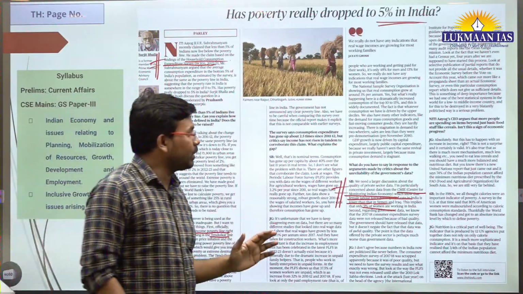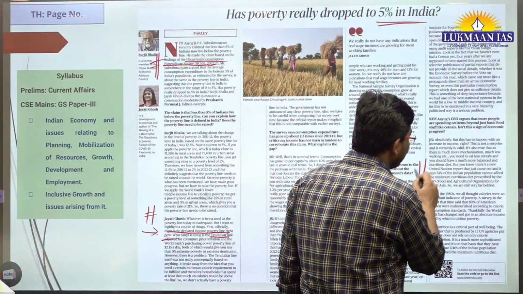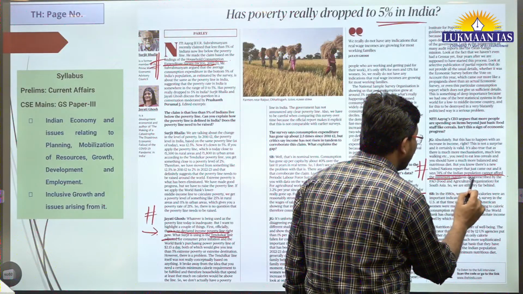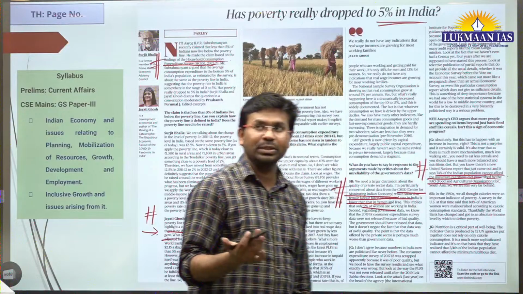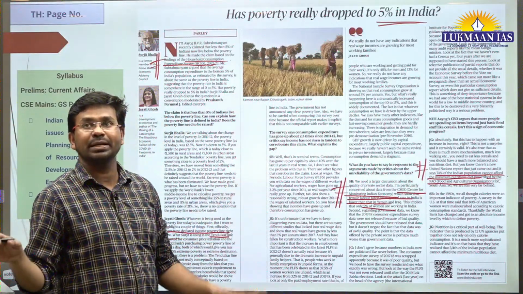However, other reports showcase contradictory pictures. There was a report from the United Nations, right? The United Nations report said that 74% of the Indian population cannot afford the minimum nutritious diet prescribed by the Food and Agriculture Organization. So these are the things that we need to understand here. So this article is good.